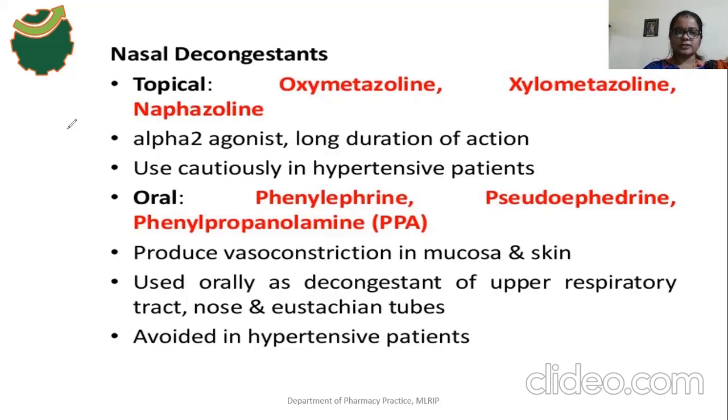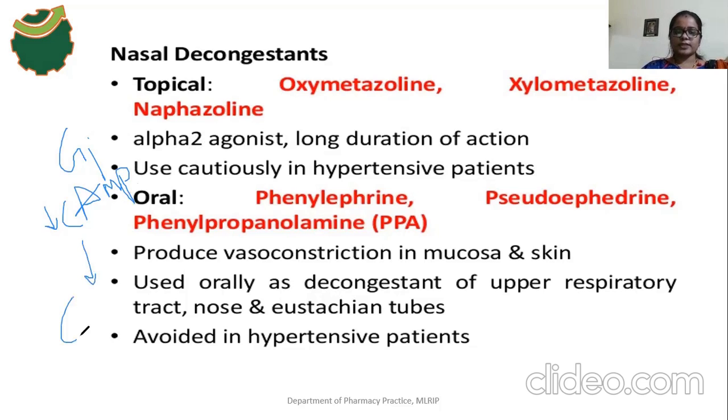Alpha 2 receptors are Gi coupled receptors. So then what will happen? Gi coupled receptors mean there is an inhibition of the adenylyl cyclase enzyme. So then there is a decrease in the formation of what? Cyclic AMP. So a decrease in the formation of cyclic AMP means what will happen in smooth muscles? A contraction effect will occur.